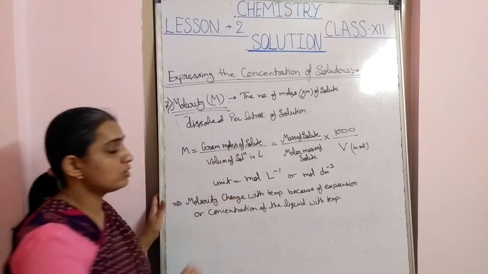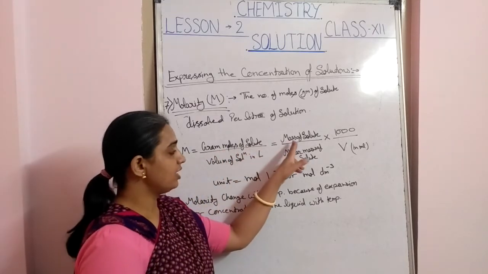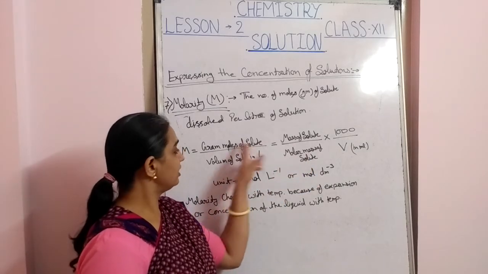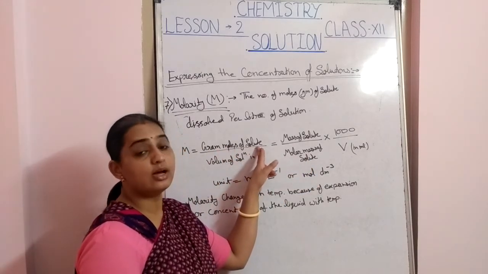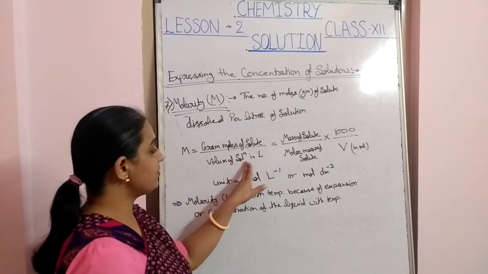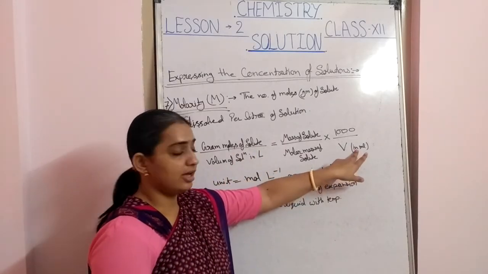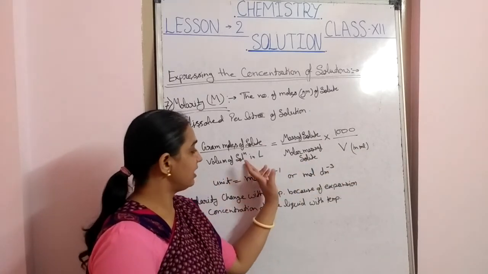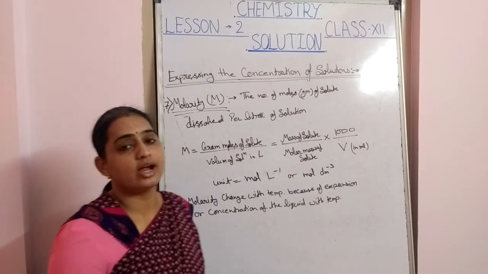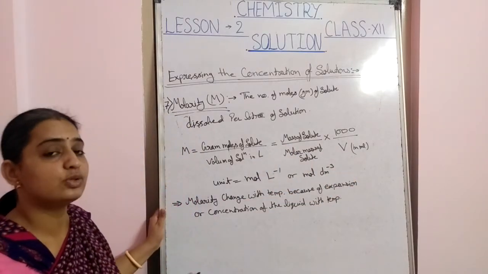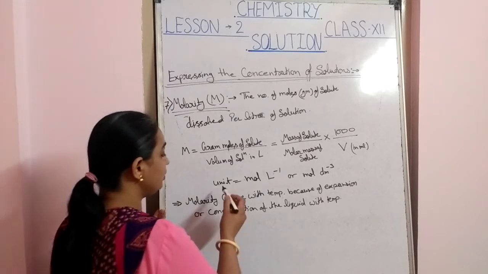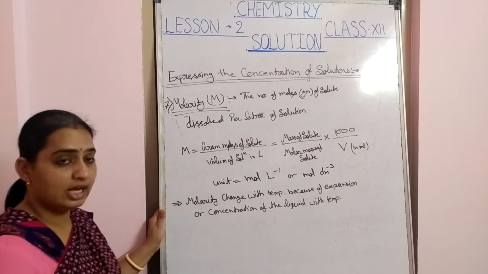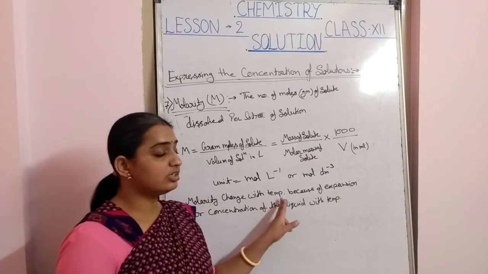Now what is the gram moles of solute? Gram moles of solute is the mass of solute upon the molar mass of solute, and the unit is mole, and the volume of solution in liter. ml में है तो उसे हम कन्वर्ट कर देंगे लीटर में, लीटर में दिया हुआ है तो लीटर में रहेगा. Now the unit is mole liter inverse or the mole decimeter cube inverse.